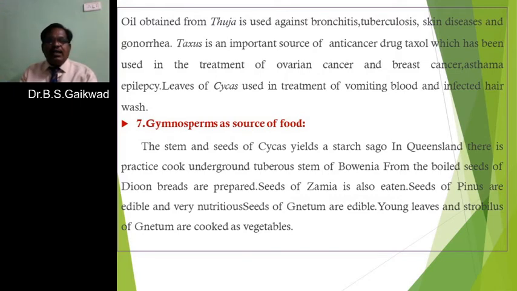This gonorrhea is a bacterial infection, and what is its effect? When gonorrhea is there, it leads to infertility in human beings, especially women.